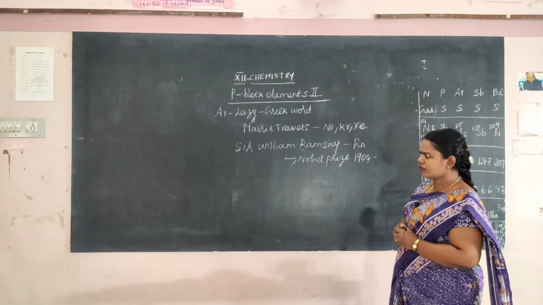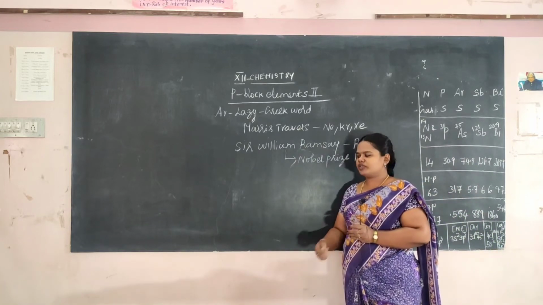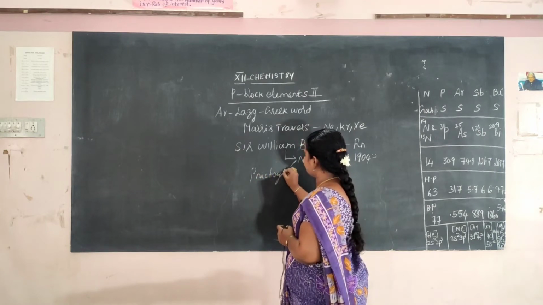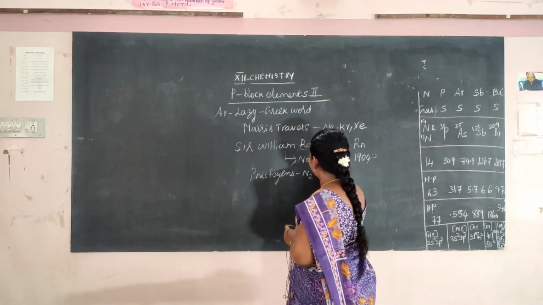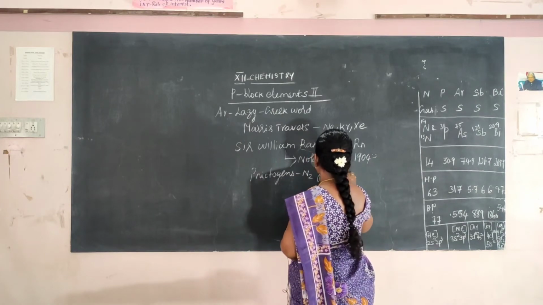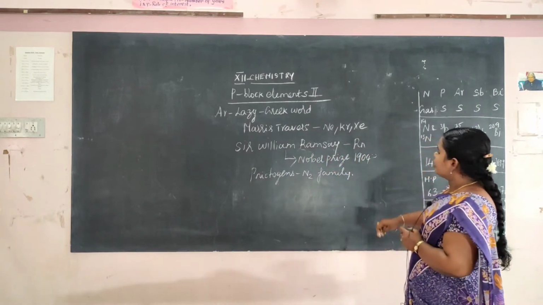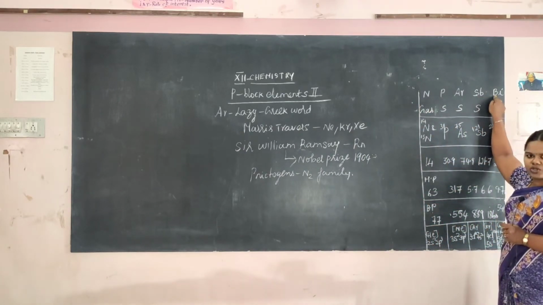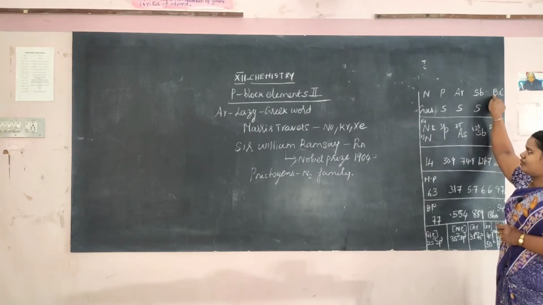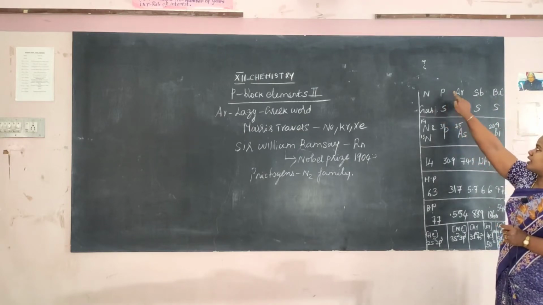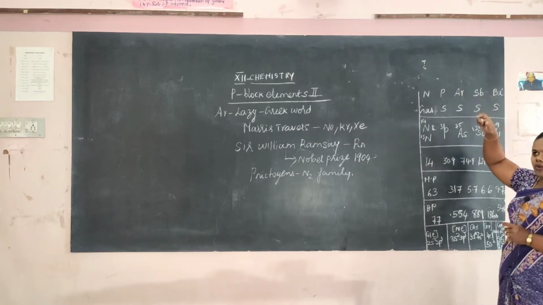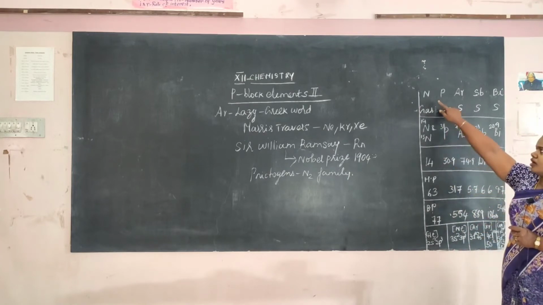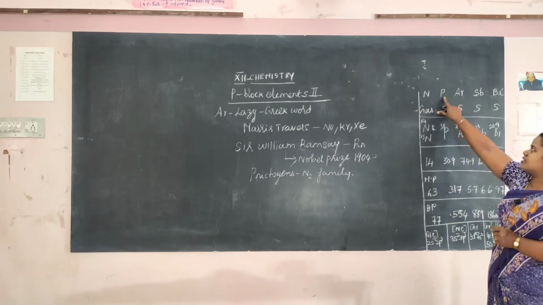Now the pnictogen family is the 15th group, which is nothing but the nitrogen family. What are the elements present? Nitrogen, phosphorus, arsenic, antimony and bismuth. When you learn a particular group, you must know what elements are present in that group. So in the pnictogen or nitrogen family we have nitrogen, phosphorus, arsenic, antimony and bismuth.